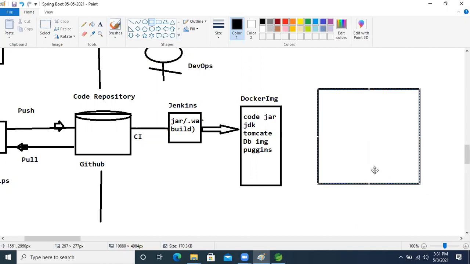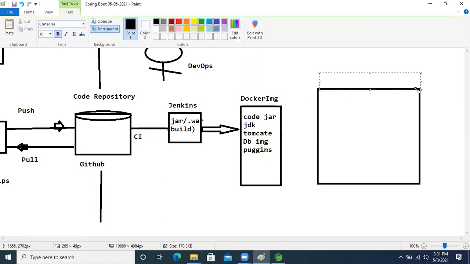That server is nothing but PFS, Pivotal. PFS are using an AWS server, or Google Cloud, or Azure. They will use this server.